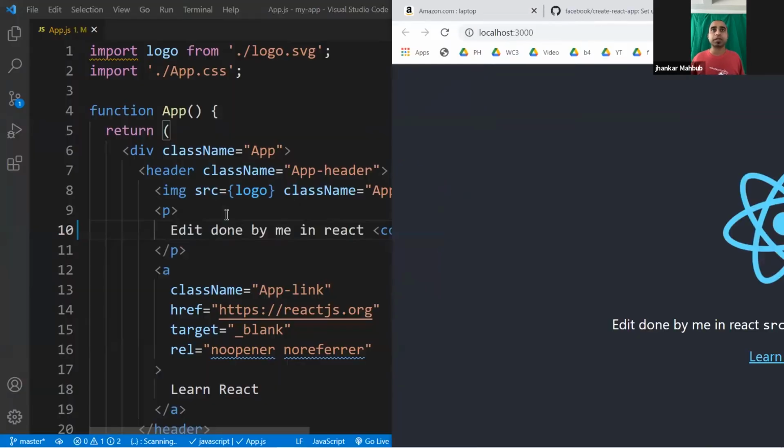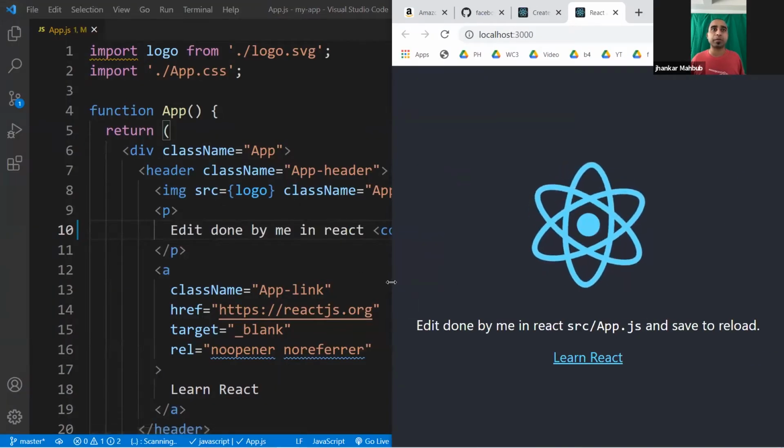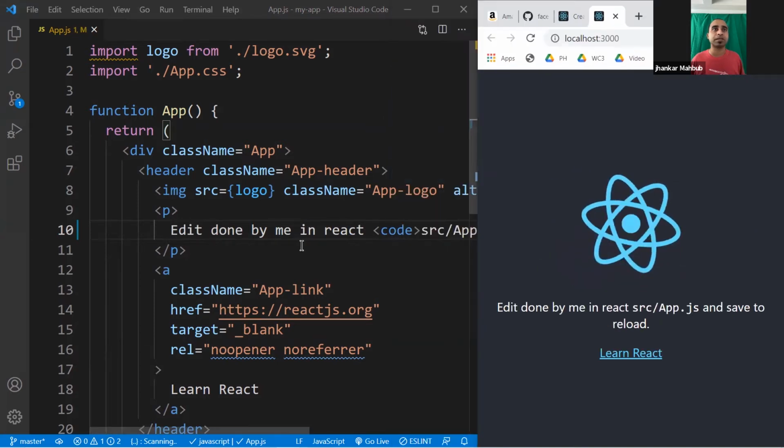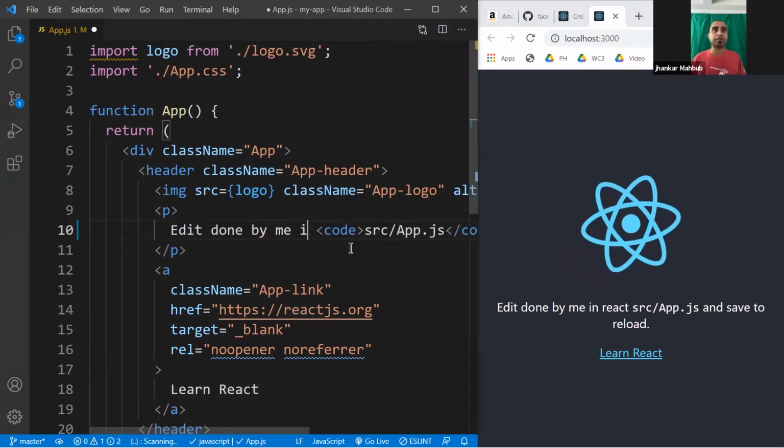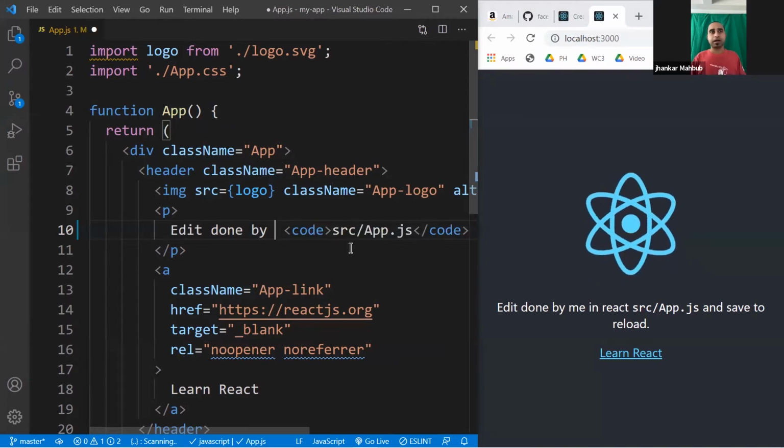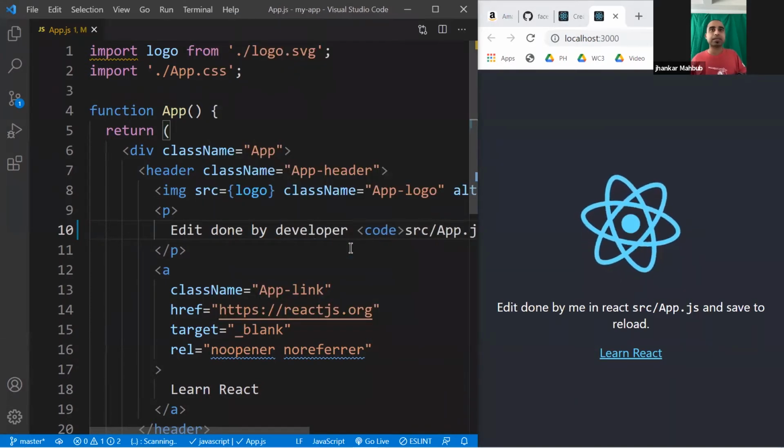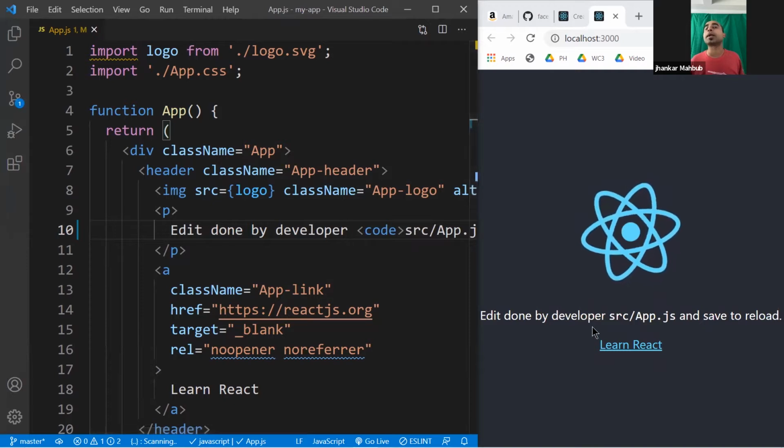So if you want to see it in an easier way, you can put it side by side and say, okay, I want to see it real time. Maybe get rid of React by developer, something like this. Save this guy, and you see this developer comes here.